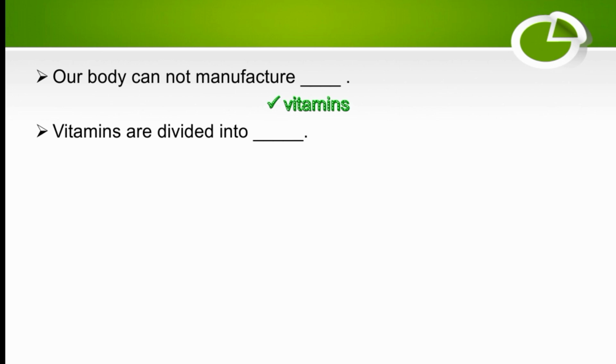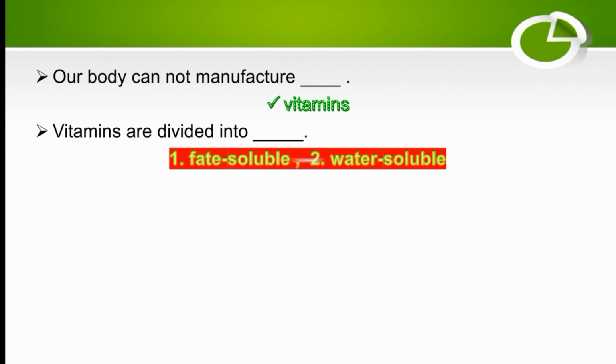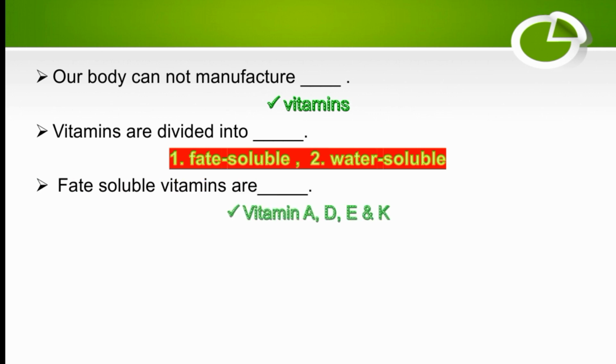Our body cannot manufacture vitamins. We always take vitamins from the outside environment in the form of vegetables or fruits. Vitamins are divided into fat soluble and water soluble vitamins. Fat soluble vitamins are vitamin A, D, E and K.